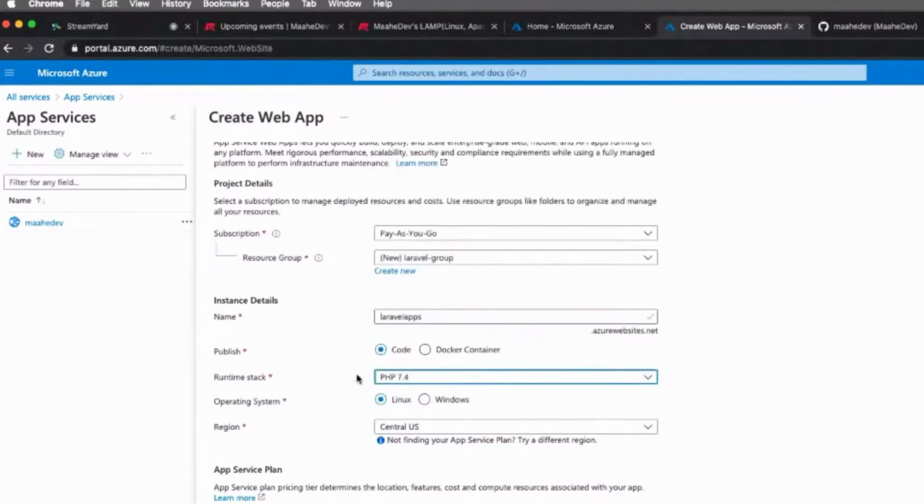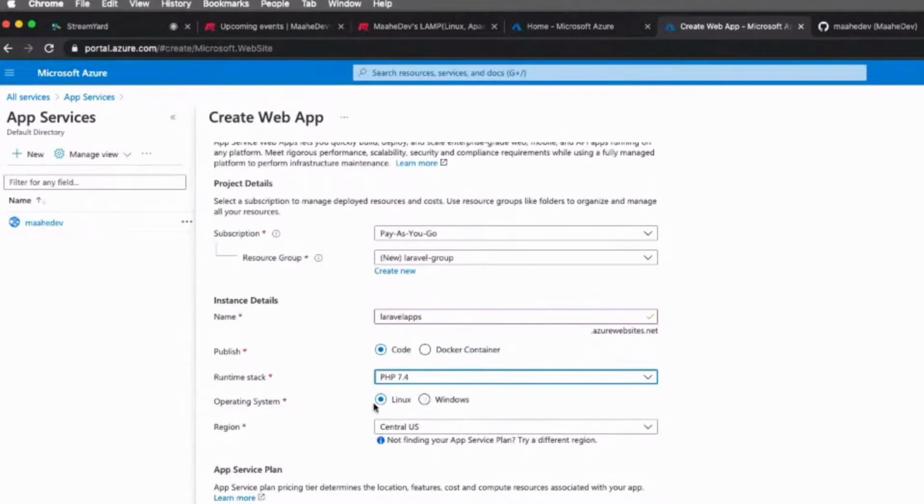And you don't need to install PHP and everything. This will keep everything ready for you. So you just use PHP. Maybe in order to install Laravel, we may need to install certain requirements, for example Composer, and then it's all good. Okay, so we click on code. I have selected the runtime.